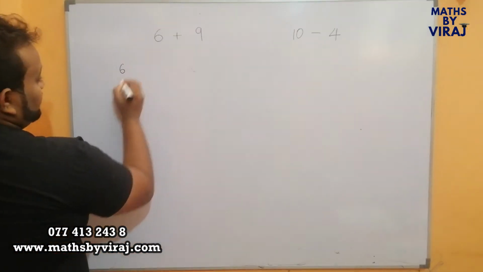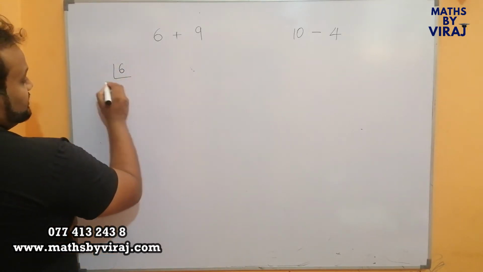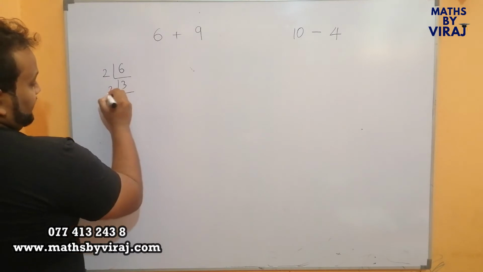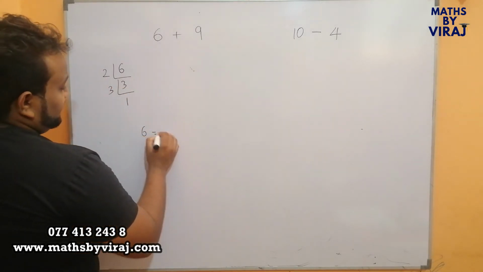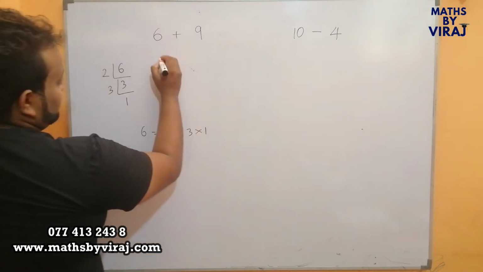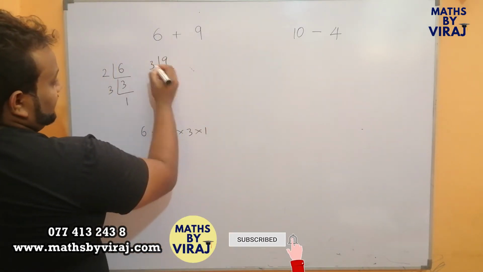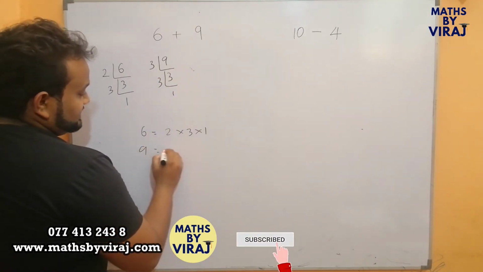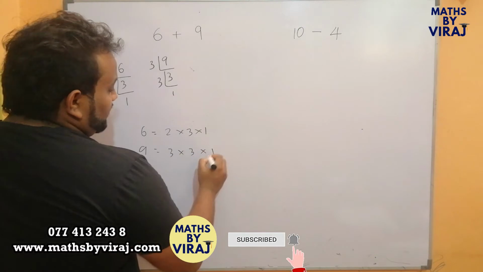For 6 we are going to find the factors. We start dividing with the smallest possible prime number, 2, 3, 1, and the factors of 6 are 2 into 3 into 1. Similarly, we do the same for 9, 3, 3, 3 and 1. Therefore, 9 is 3 into 3 into 1.